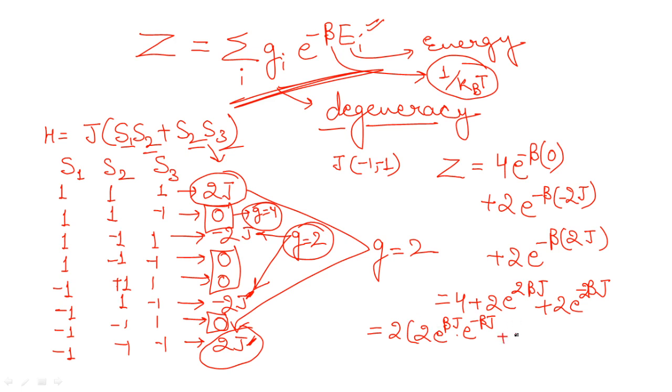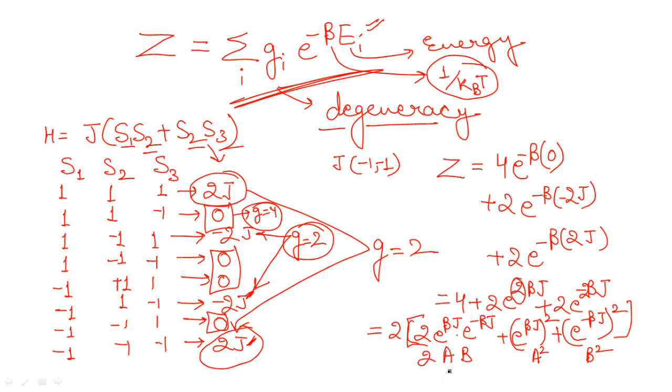Plus 2 you have taken common. You can simply write it as (e to the power beta J) whole square. Done. Then because the power 2 I didn't write by multiplying it with beta J, I have taken it outside. Okay. Plus (e to the power minus beta J) square. Now you can see one thing. When I have written the expression in this manner, it is going to be a square plus b square plus 2ab.